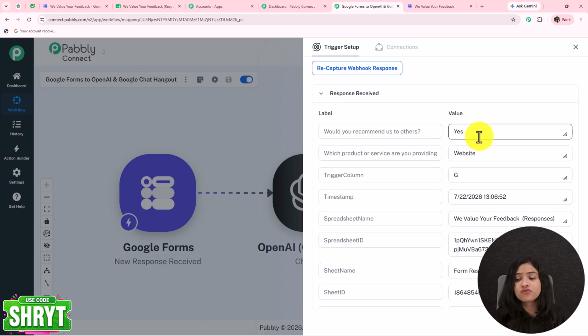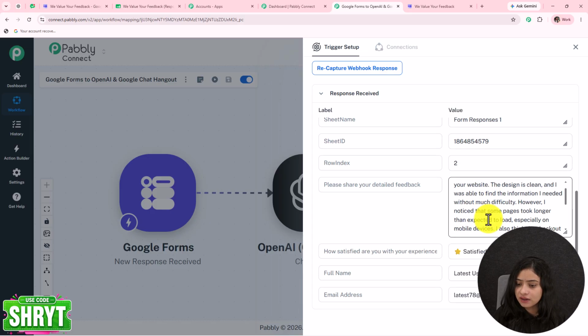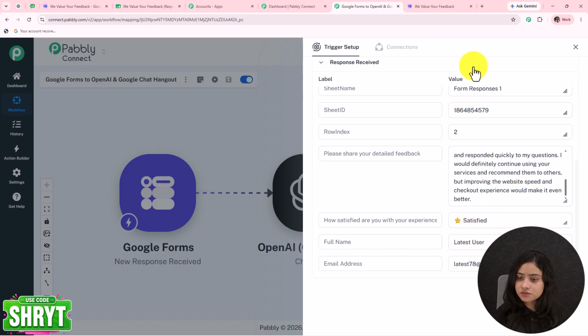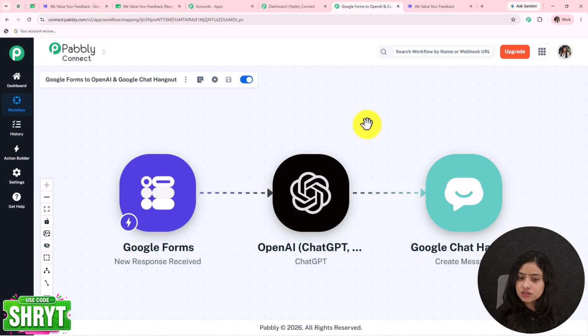In the response, we have received all the details that the form contains. Here we have the question answers. Okay, here we have the feedback and everything. The details of the customers are also given. Let's click on cross as the connection is built.